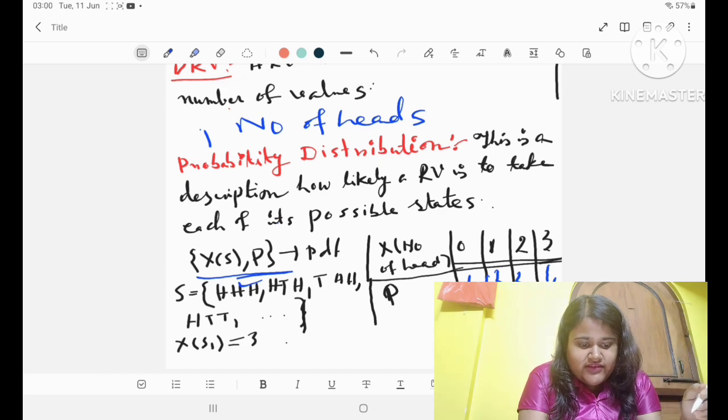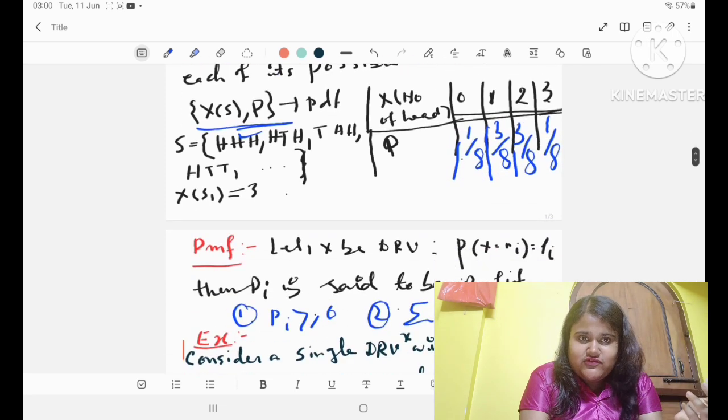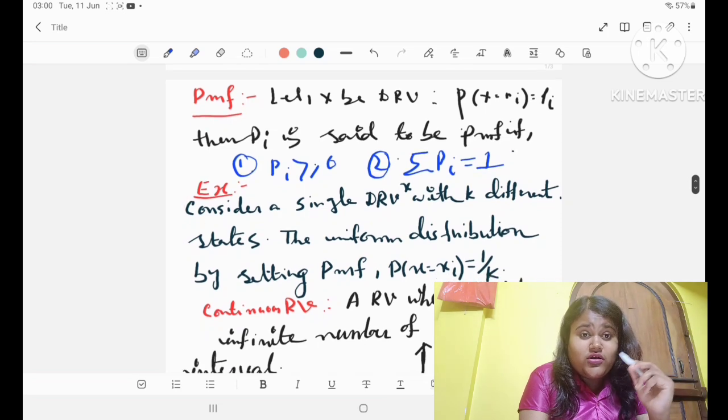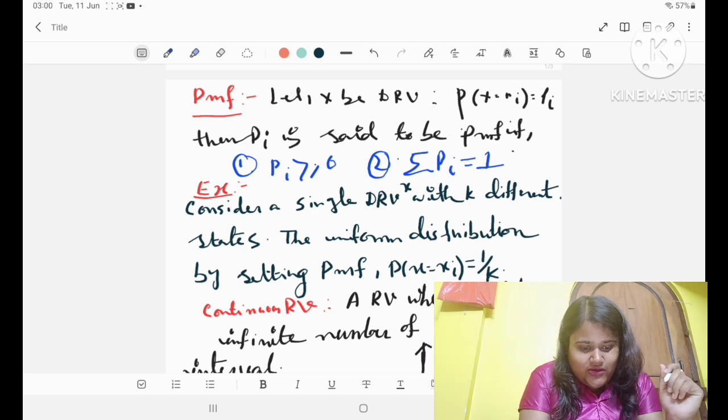Just like I said, there are basically 2 ways to describe a probability distribution. If it is a discrete random variable, that is, the values are countable or finite, then we will discuss the probability mass function. Now what is the probability mass function, or how should we define it?